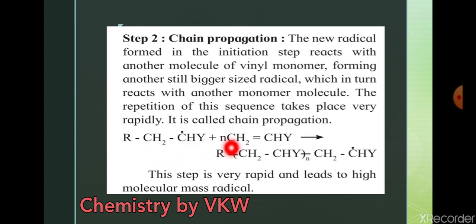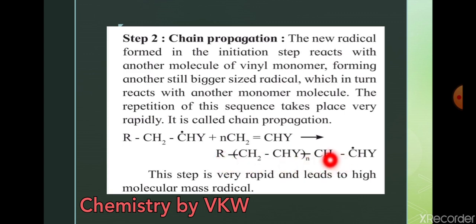Okay. So the radical is going to break this carbon to carbon double bond. See here, you can see the formation of a single bond now instead of the double bond. So the radical is going to break the carbon carbon double bond and form the compound, which is the chain propagation for polymer.